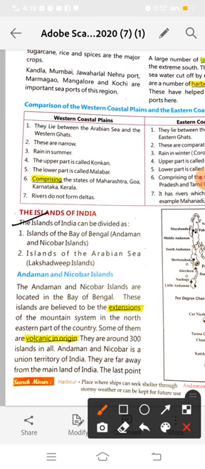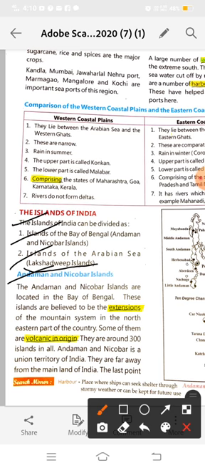Okay, the islands of India can be divided as islands of the Bay of Bengal, which is located on the east side, in which the Andaman and Nicobar Islands come, and the second is islands of the Arabian Sea. It means the land which is surrounded by the Arabian Sea, and it is known as the Lakshadweep Islands. So firstly we will read about the Andaman and Nicobar Islands, which are located in the Bay of Bengal on the east side of India.